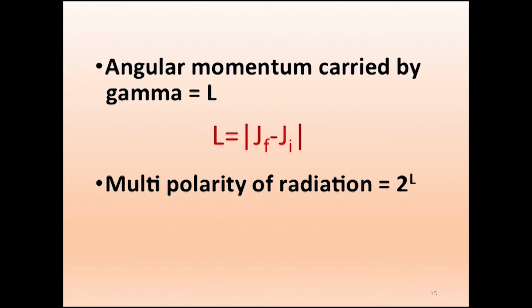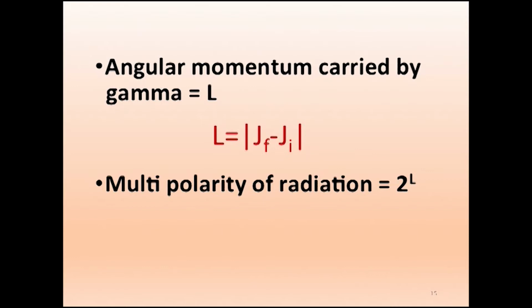I refers to the initial state, which is the parent. J refers to the nuclear spin or the total angular momentum. Whatever the difference is, it is L, which is carried by the gamma particle.